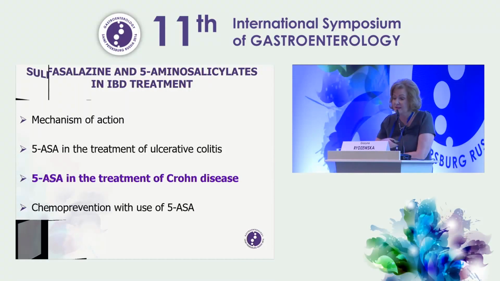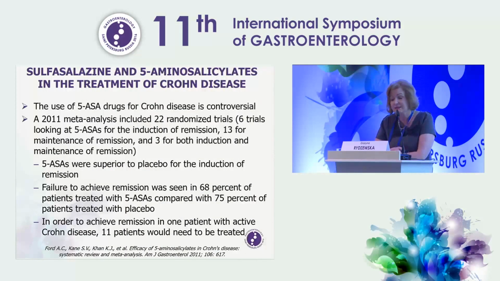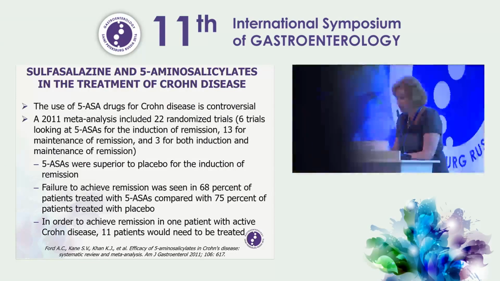5-SA in the treatment of Crohn's disease is a little bit more difficult subject, because actually the use of 5-SA in Crohn's disease is still controversial. A meta-analysis from 2011 shows us that 5-SA were superior to placebo for induction of remission. However, failure to achieve remission was seen in 68% of patients treated with 5-SA compared with 75% of patients treated with placebo. So in order to achieve remission in 1 patient with active Crohn's disease, 11 patients need to be treated.